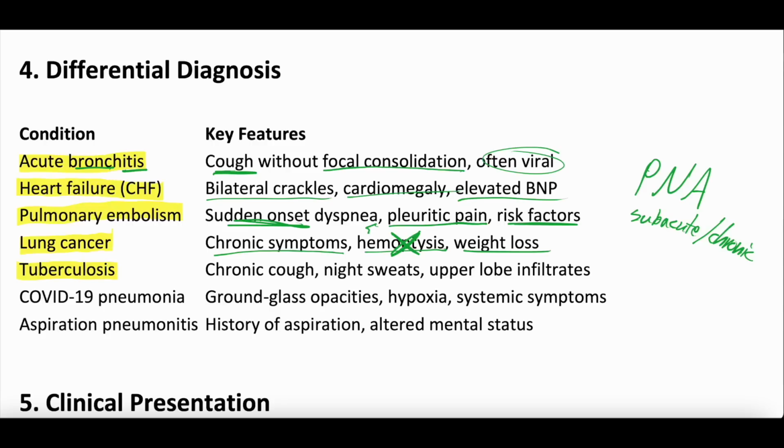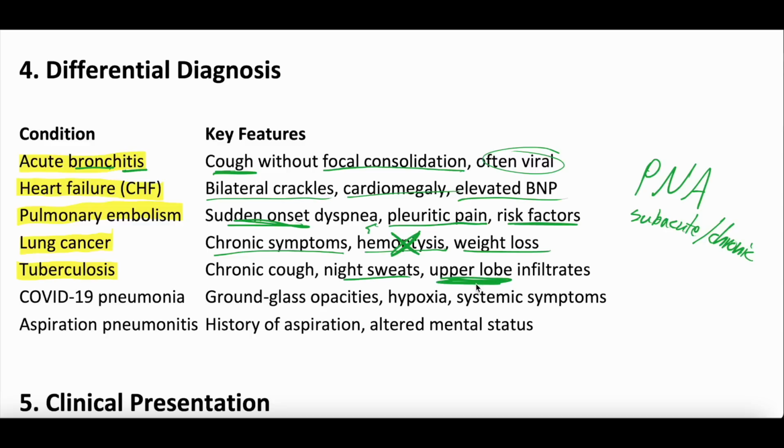Tuberculosis can cause, excuse us, a pneumonia type picture. Tuberculosis we put as a separate beast here because it's not pneumonia as we talk about, and the treatments are totally different. Night sweats, often upper lobe predominant.